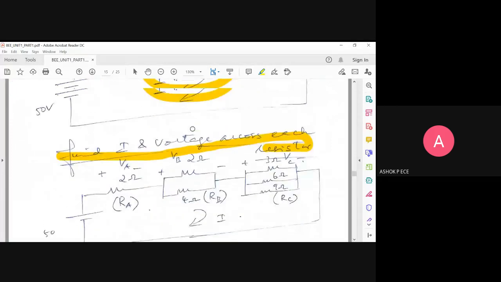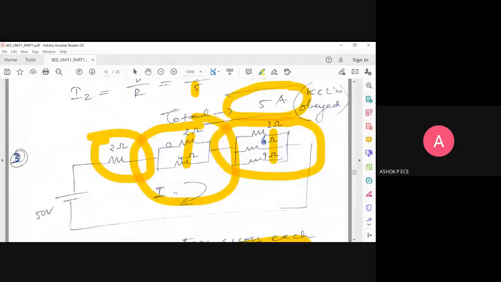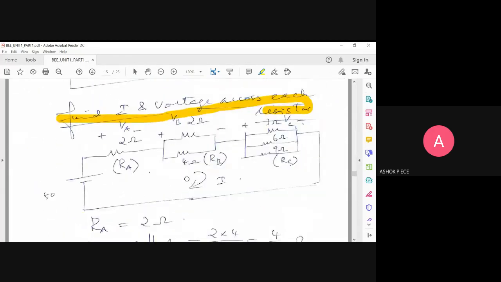So first, since the resistors are in parallel, you have a lot of components, right? So I'm going to designate them, give a naming convention to them. I'm going to name this 2 ohm as RA. I'm going to name this 2 ohm parallel to 4 ohm combination as RB. And I'm going to name this 3 ohm parallel to 6 ohm parallel to 9 ohm, totally together, by the name RC. And the voltages across all these are going to be VA, VB, and VC.